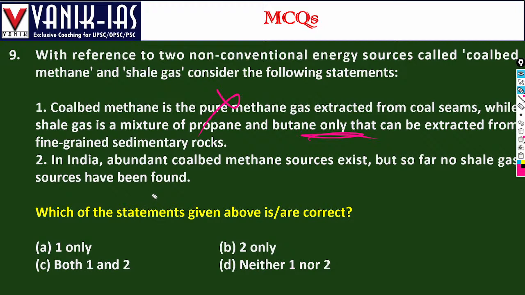In India, abundant coal-bed methane sources exist, but so far no shale gas sources have been found. This is also wrong. Whenever you see a sentence like "no shale gas", or "there is nothing", "never", "only", then these statements are wrong. Okay.